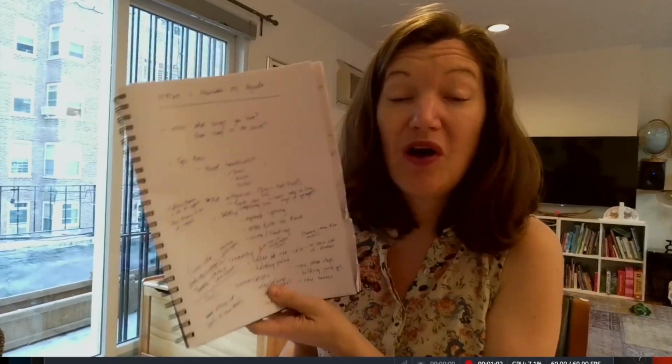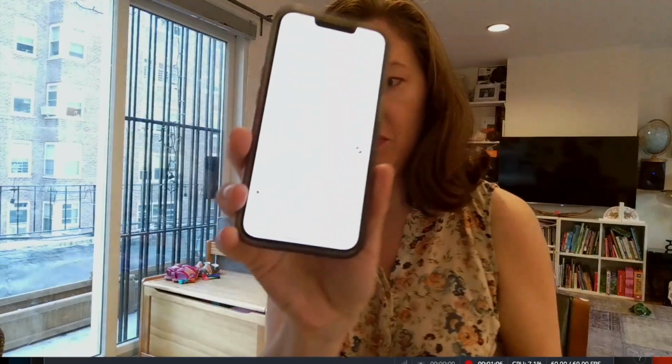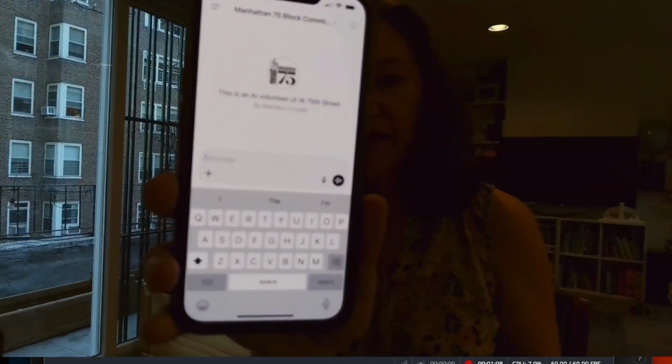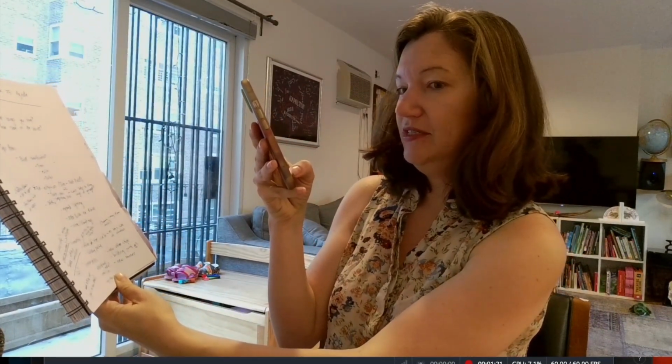The first thing I'm going to do is immediately convert all of my notes into digital form. So on my phone, I'm going to open up ChatGPT. I've actually made a little personalized GPT just for my block association for this purpose. And what I'm going to do is literally take photos of my notes. So this is the first page of the agenda. Great. And I'm just going to type in here, transcribe this.